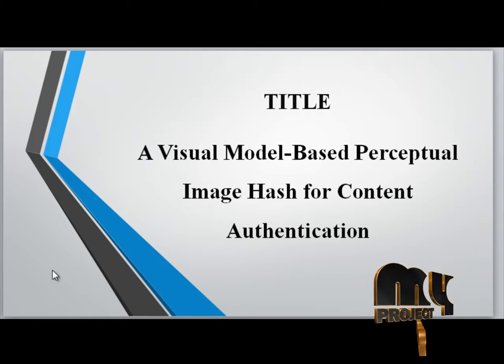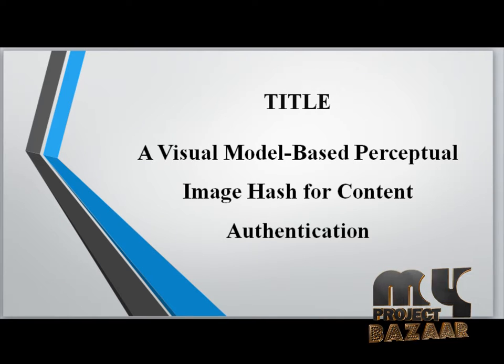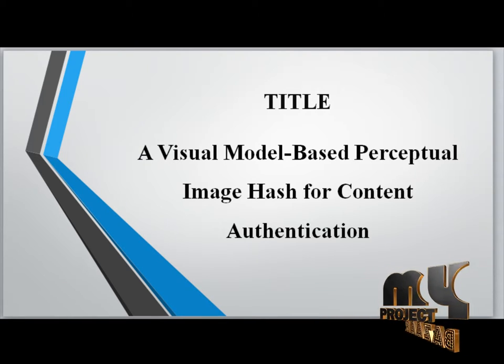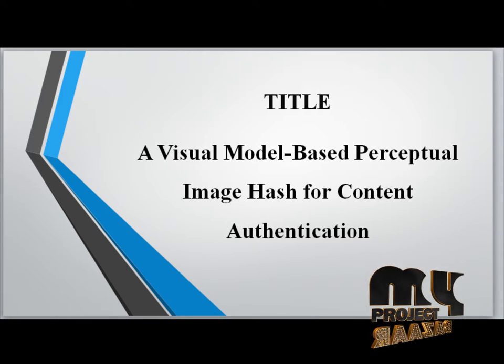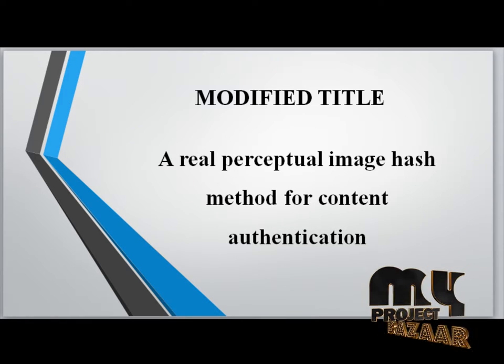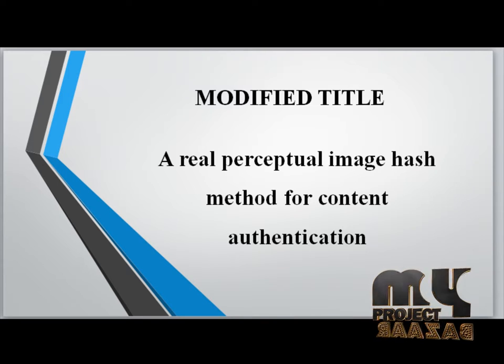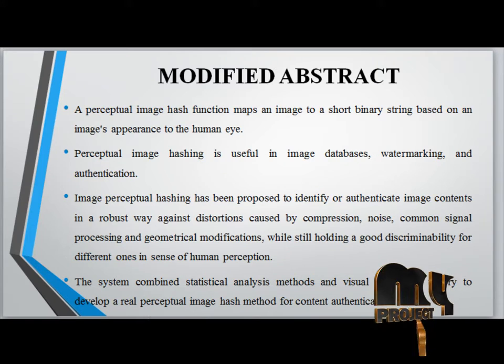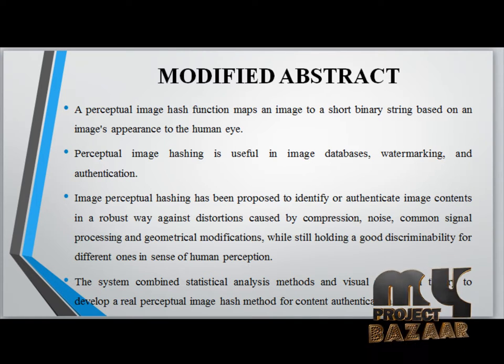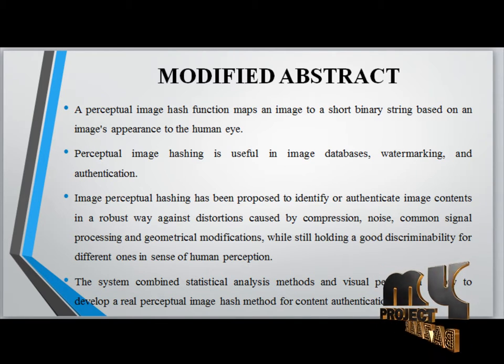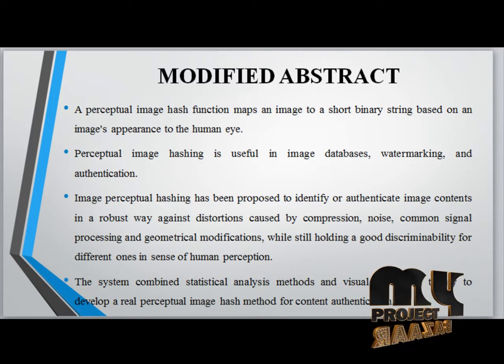Title: A visual model based perceptual image hash for content authentication. Modified title: A real perceptual image hash method for content authentication. Modified abstract: A perceptual image hash function maps an image to a short binary string based on the image appearance to